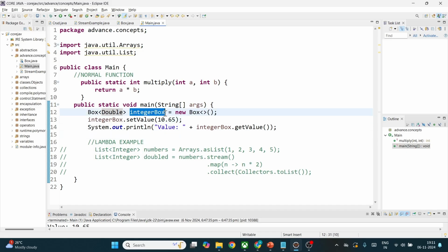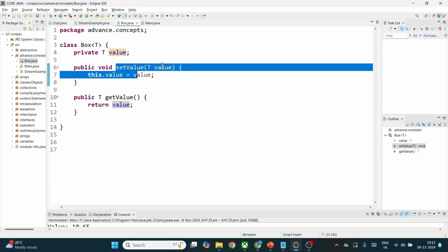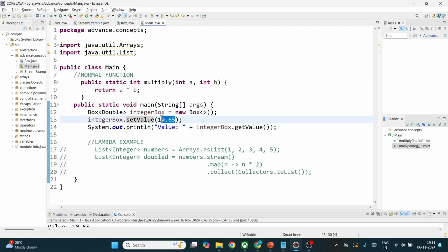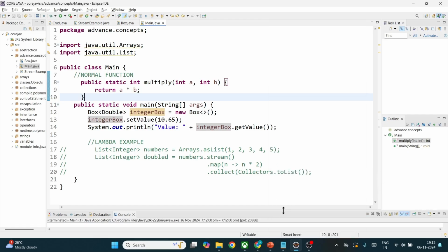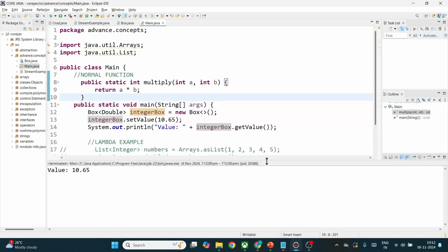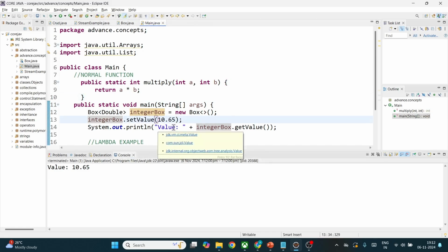So this variable, or whatever you will say reference, I'm taking and calling the set value method inside that. If you go to the Box, there is a set value method which takes an argument, right? So I'm passing an argument here of the type double. I'm printing that to the console using the get value method of the reference variable. Okay, so let me just run this. If I run this program, you can see that I am getting a value of 10.5. So let's go and make it 10. Obviously it needs to get printed.